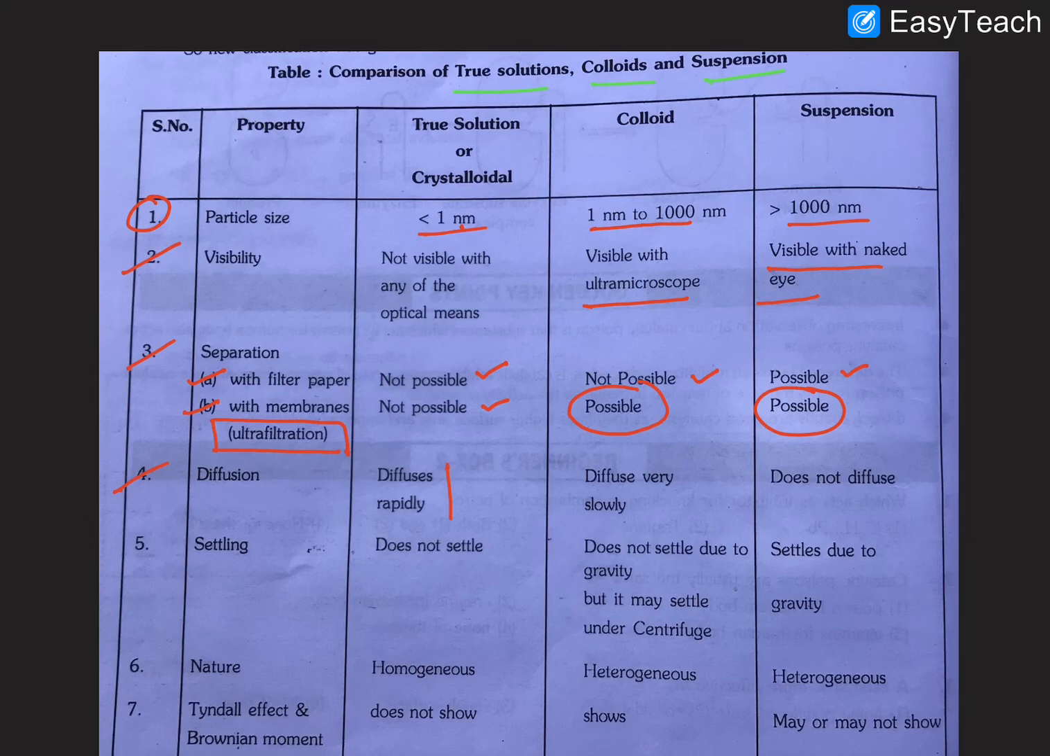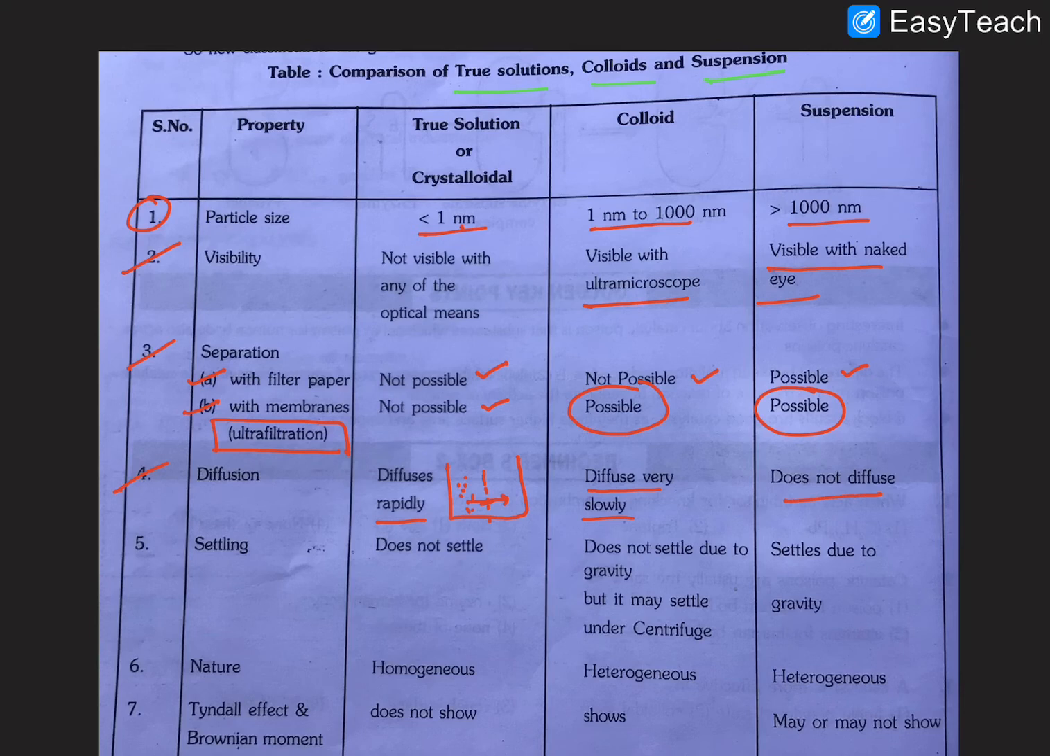Diffusion is nothing but a flow. For example, here is a true solution, divided into two parts. We can put a small hole, and the solution easily flows from higher concentration to lower concentration. So in true solutions diffusion is rapid, in colloidal solutions diffusion is very slow, and in suspensions there is no diffusion. I hope it is clear.